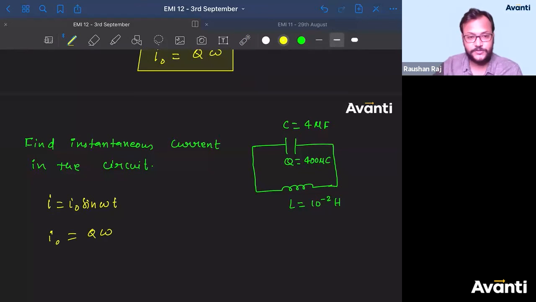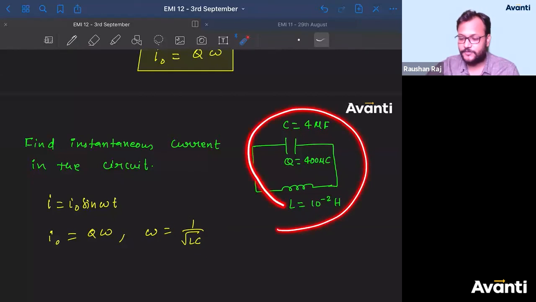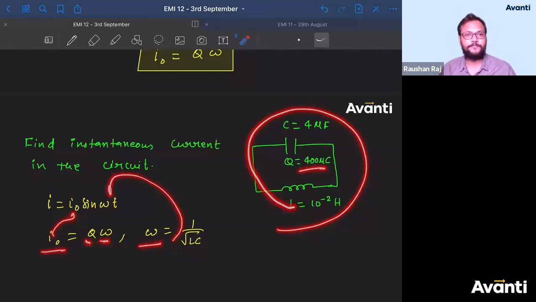How will you know what is omega? Omega is nothing but 1 by square root of LC. How will you get square root of LC? L will be given to you, C will be given to you. Find 1 by square root of LC from here. Q is already given to you. Omega is already calculated. So you'll get the value of I0, you'll get the value of omega. Put it here, and you'll get the value of the instantaneous current at any time t.